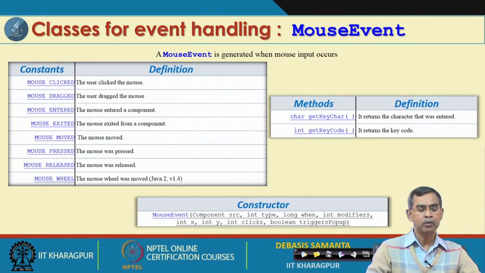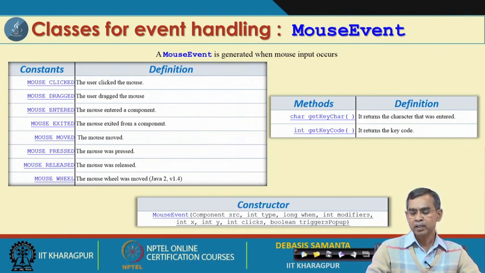mouse click, mouse drag, mouse enter, mouse exited, mouse moved, mouse released, mouse pressed, and mouse wheel. Mouse wheel is for the 3 button mouse. So these are the things that may happen, that means out of many types, any one of these things related to the mouse may occur, and those things can be handled.